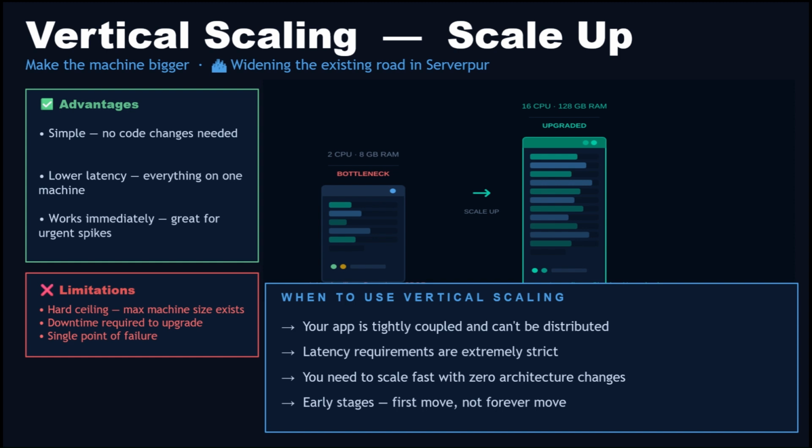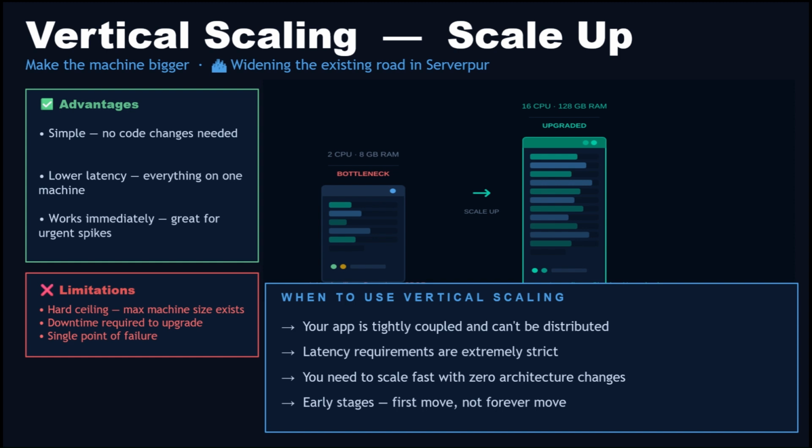There is no backup. So when does vertical scaling make sense? When your app is tightly coupled and can't be easily distributed. When your latency requirements are so strict that inter-server communication is not acceptable. When you need to scale fast right now without touching any architecture. Think of vertical scaling as your first move, not your forever move.